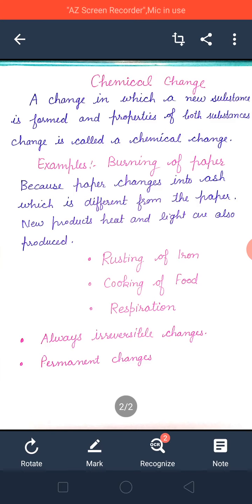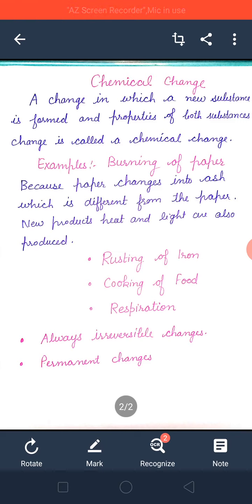Second change. Yes, ma'am. When the candle is burning, you get heat. If you keep your hands near the candle, you will feel hotness, and then you get light. Then black, small particles are there that you are getting. It means you are getting many new substances. So what do you call this kind of change in which new substances are formed?